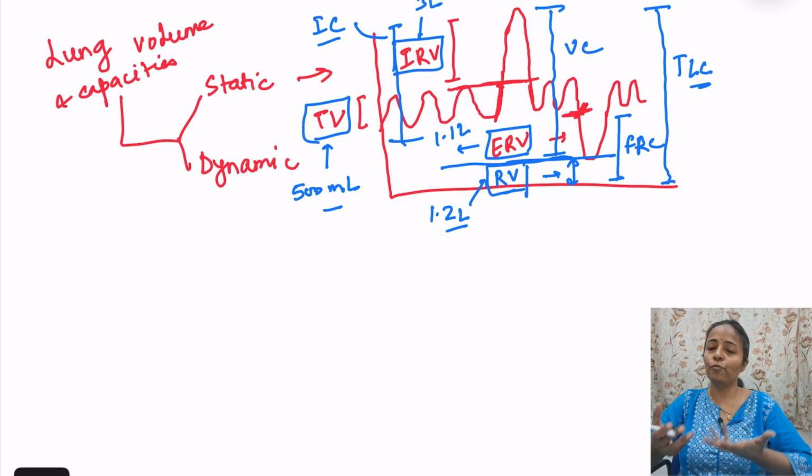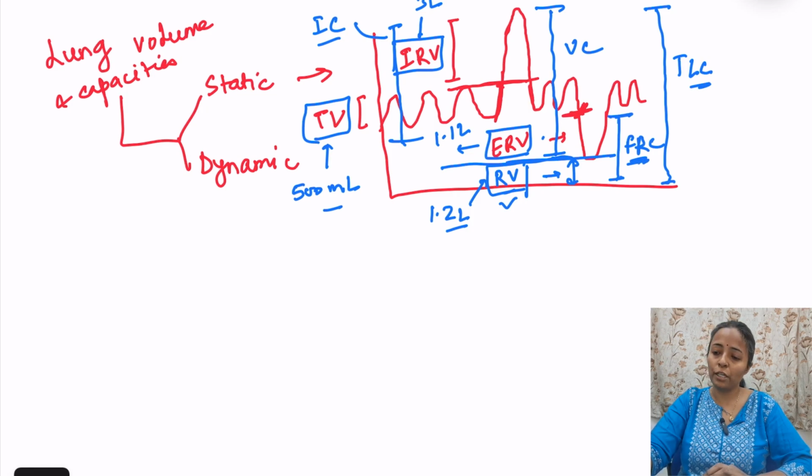अगर residual volume we cannot measure, तो you see residual volume is part of FRC also, right? FRC is ERV plus residual volume. So we cannot measure FRC also by spirometry, and we cannot measure total lung capacity also by spirometry. So that is the static lung volume and capacity.